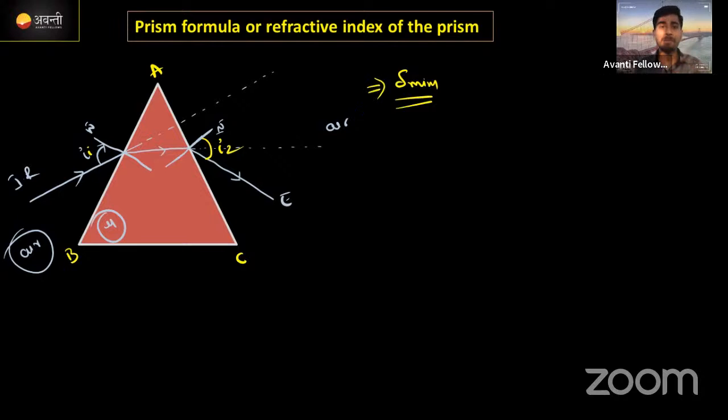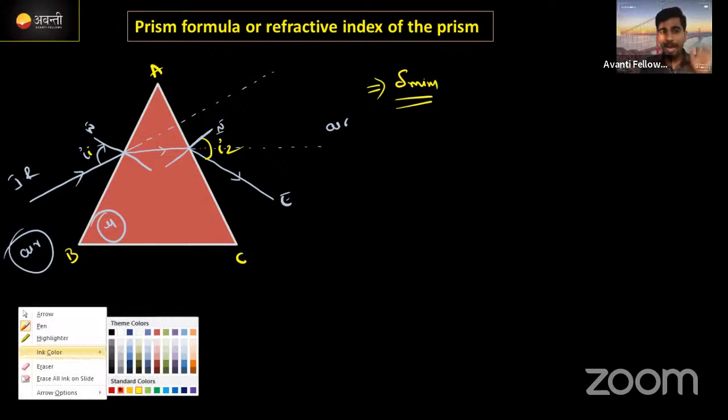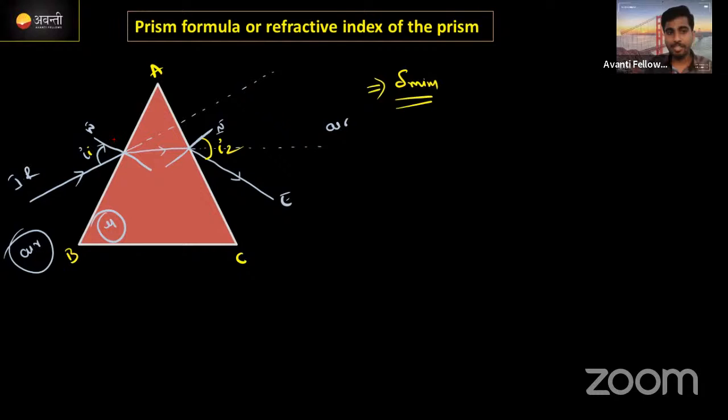Angle of minimum deviation. You can identify this by the figure also. When the angle of deviation is minimum, at that time the refracted ray is there. Suppose this is P and this is Q. Here the PQ ray is there, the red colored one. Okay, I will make it black. Look here, this ray is exactly parallel to the base of the prism.